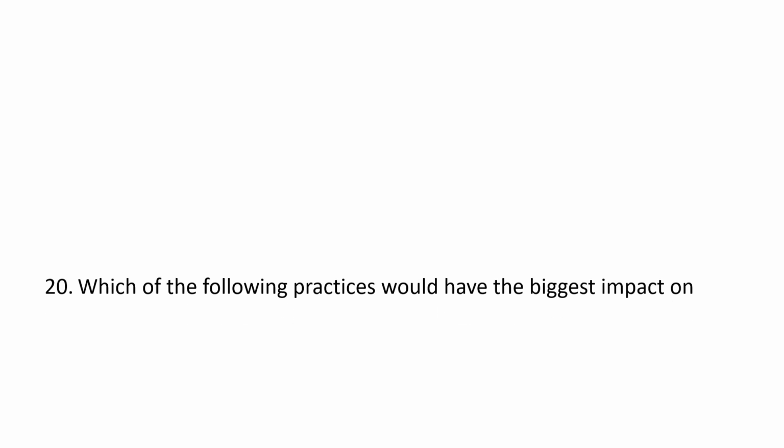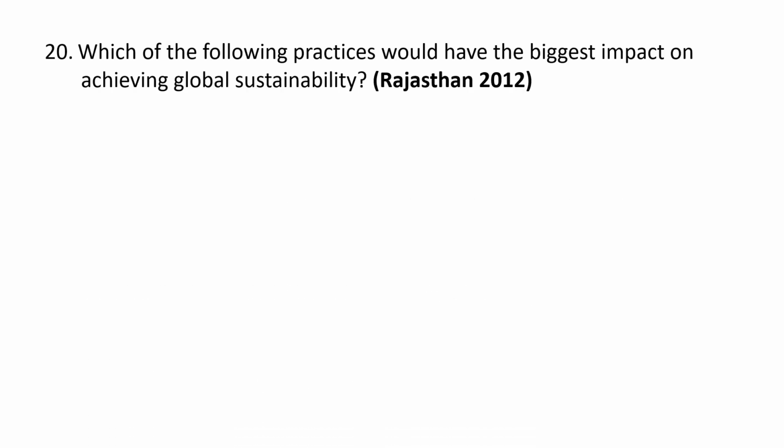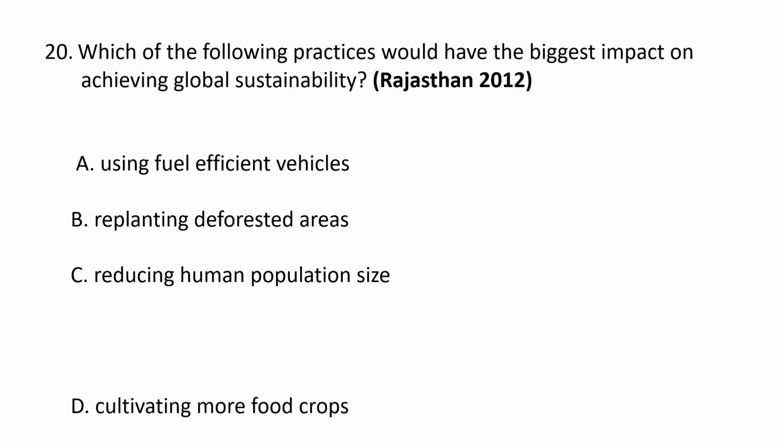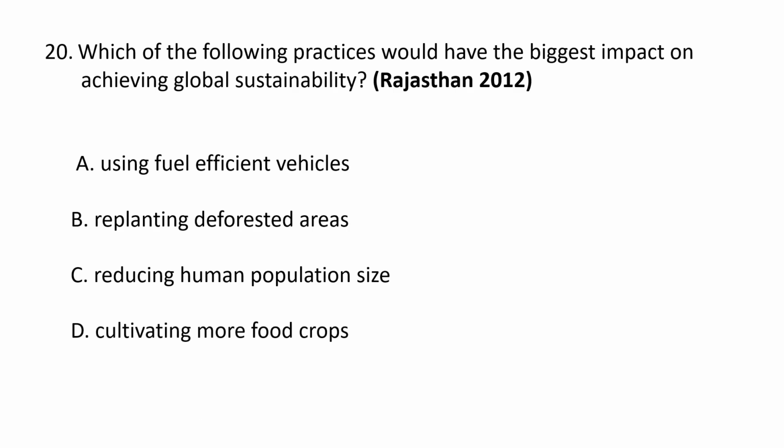Next question. Which of the following practices would have the biggest impact on achieving global sustainability? A. Using fuel efficient vehicles, B. Replanting deforested areas, C. Reducing human population size, and D. Cultivating more food crops. The practice which would have the biggest impact on achieving global sustainability is using fuel efficient vehicles, because it has a significant impact by reducing greenhouse gas emissions, improving air quality, and decreasing reliance on fossil fuels.